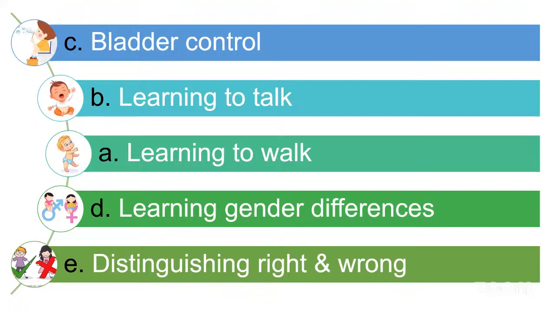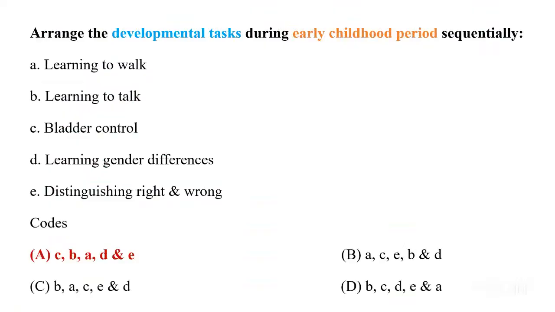First, we'll learn bladder control. Then we'll learn to talk. Then we'll learn to walk. After that, gender differences. Then we have to differentiate between right and wrong. So the correct sequence will be C, B, A, D, E. Code A is our correct answer.